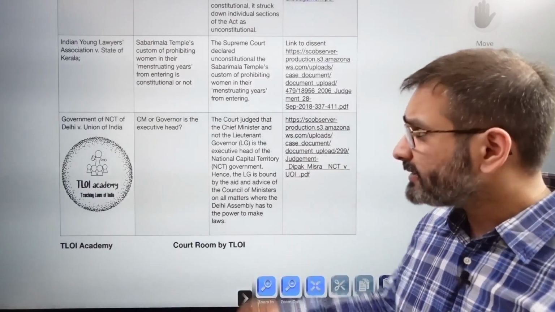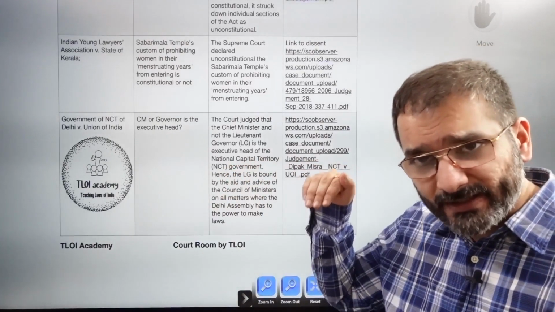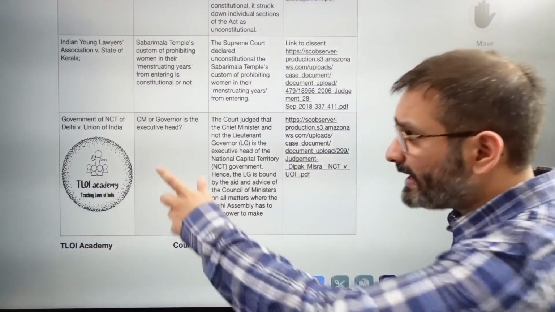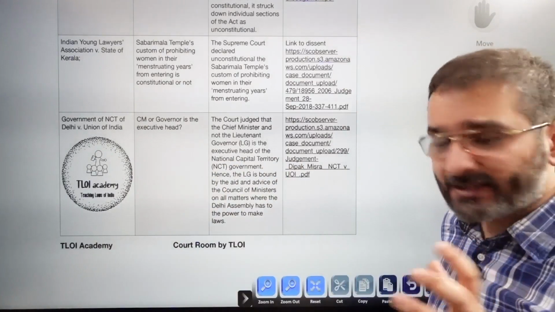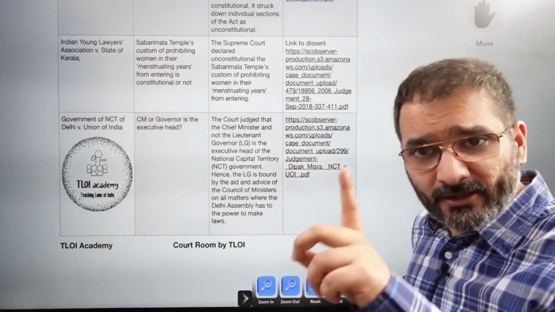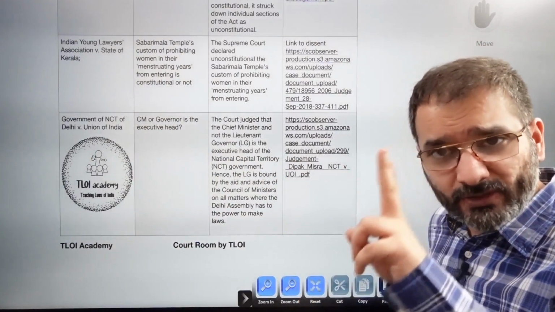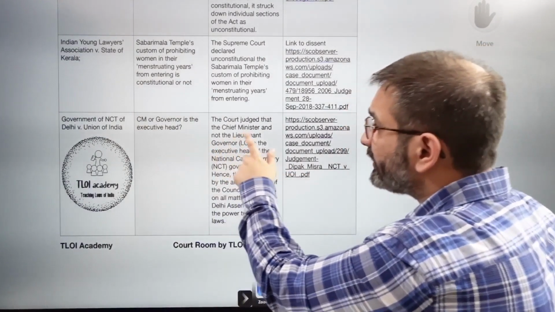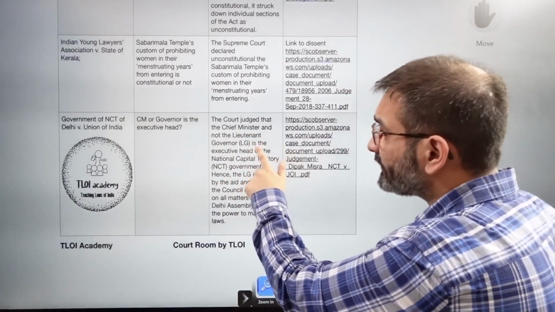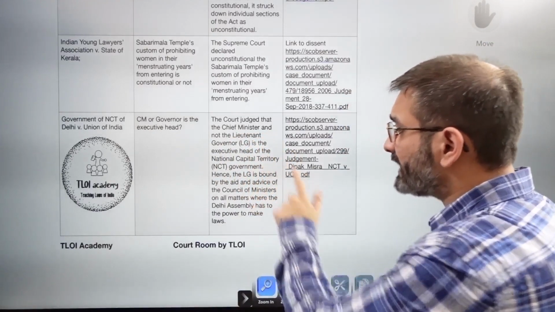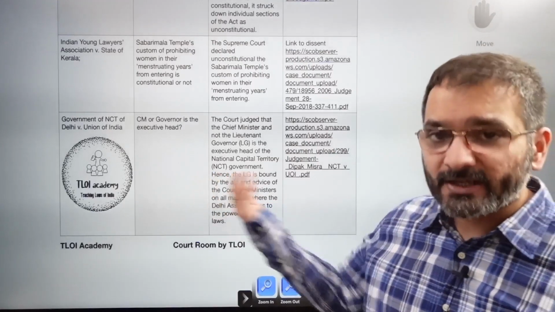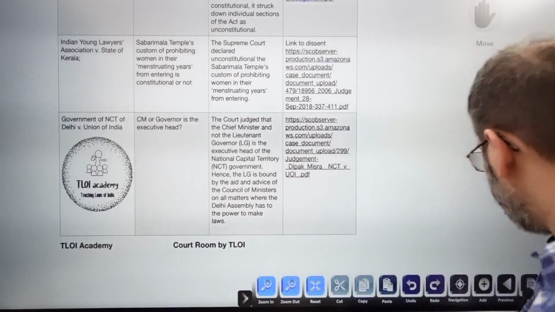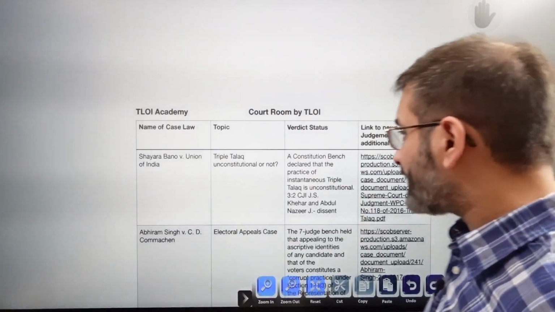It's a slightly old judgment, but it is relevant especially this year. Why? Because the Union of India has amended the Government of NCT of Delhi Act. So the 69th amendment becomes important for this year. Article 239AA, the special provisions for Delhi, becomes important. Herein, the court held that the chief minister and not the lieutenant governor is the executive head of the National Capital Territory government. This very judgment has almost been overridden in 2021 by amending the core act that relates to Delhi.